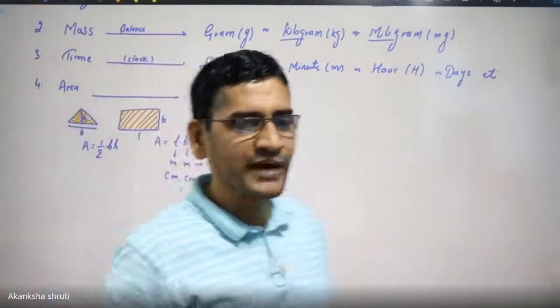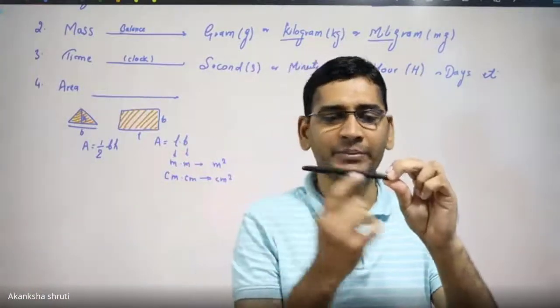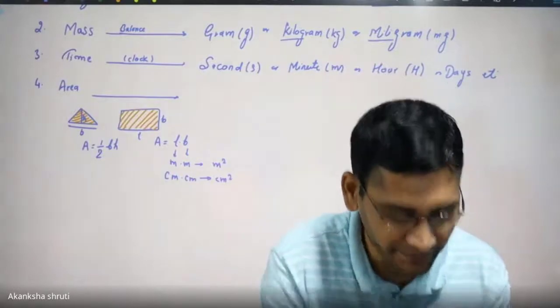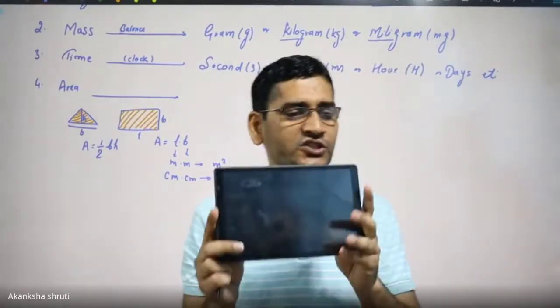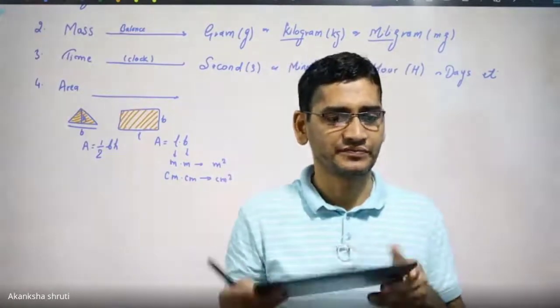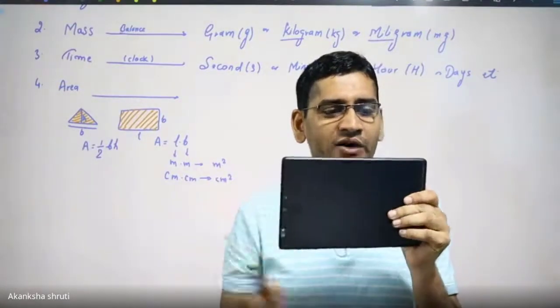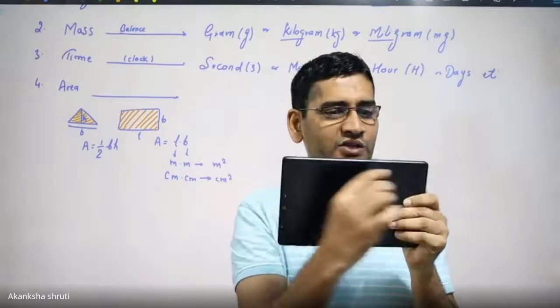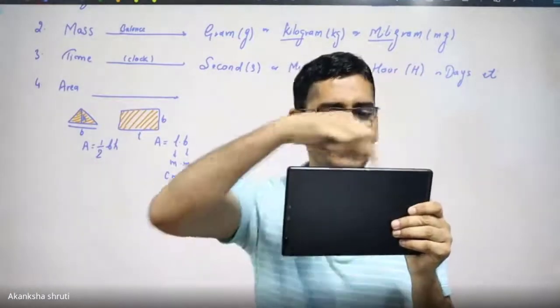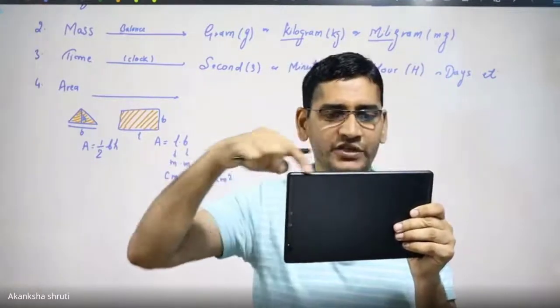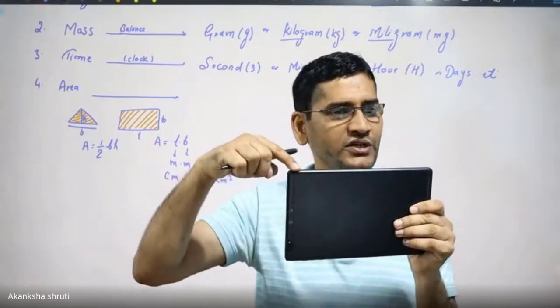For example, if I consider this pen only, it appears to me as length only. But if I consider this one, I have two kinds of length. One is from here to here, measured in centimeter.